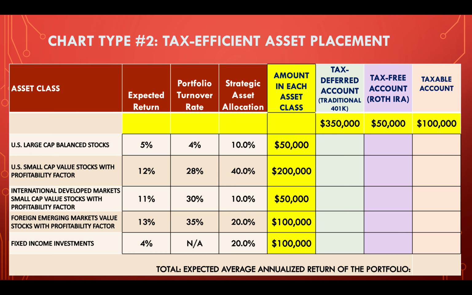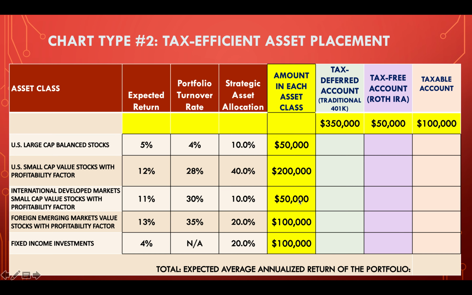Yep. We have the expected return. We have the portfolio turnover rate. The lower the portfolio turnover rate, the more likely it is for that fund to be tax efficient, or exchange traded fund. Now, exchange traded funds tend to be more tax efficient. The stock funds, there's a long explanation of that. And there are some mutual funds out there that are actually specifically designed to be tax efficient.